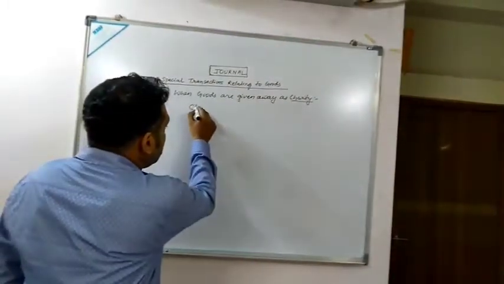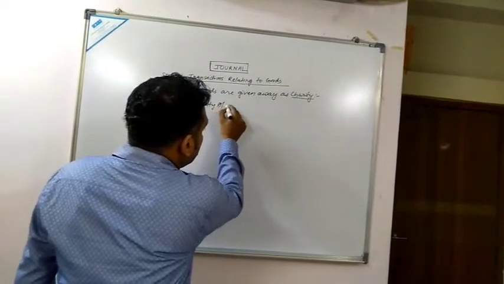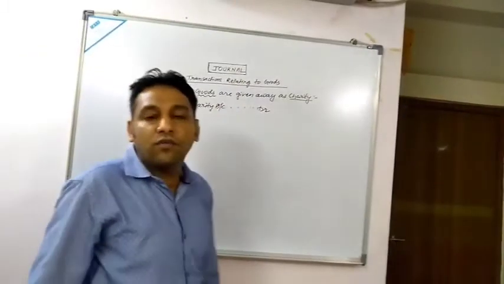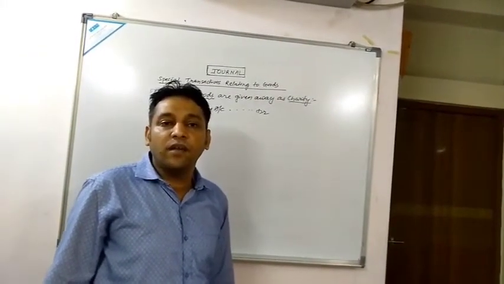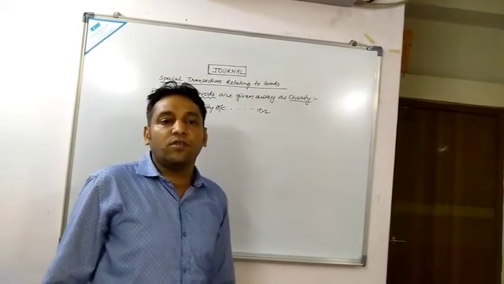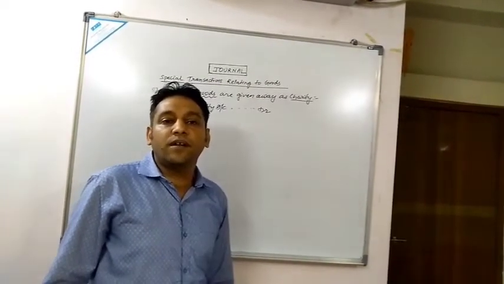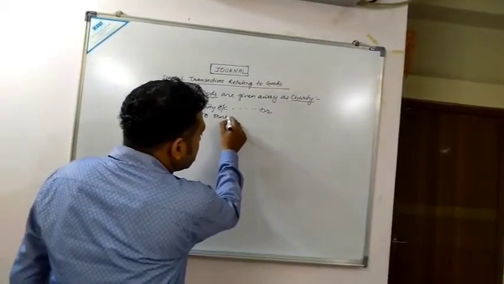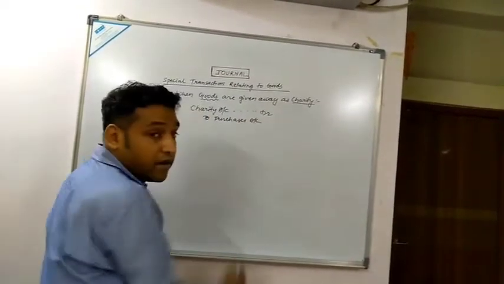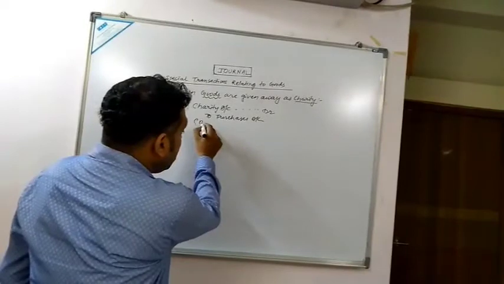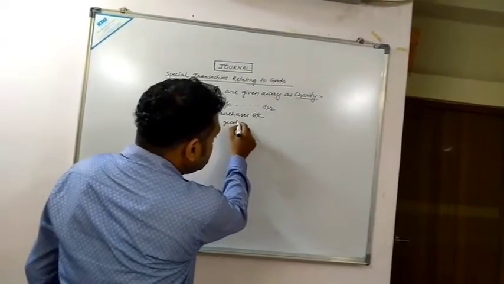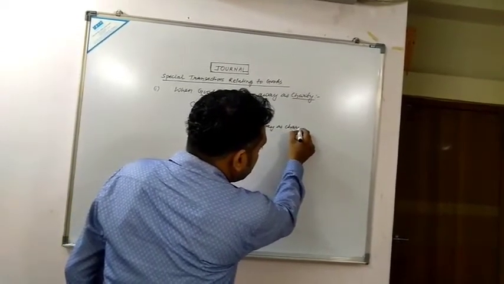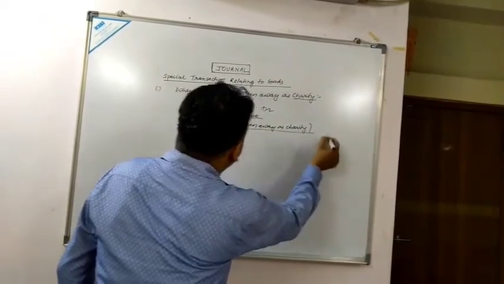Charity account debited, and remember here goods have been given. Whatever the transaction relating to goods given, we have to write purchases. Purchases is a real account: debit what comes in, credit what goes out. So here we write: charity account debited to purchases account. Narration: being goods given away as charity. So this was the first transaction.